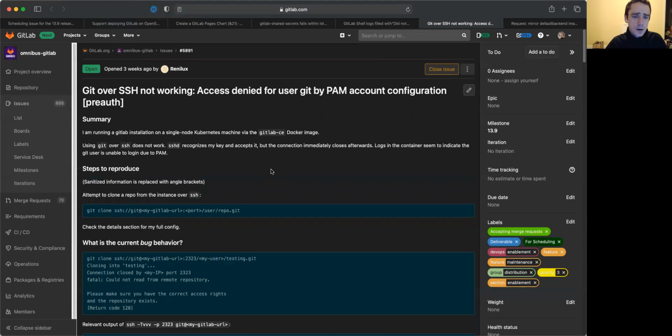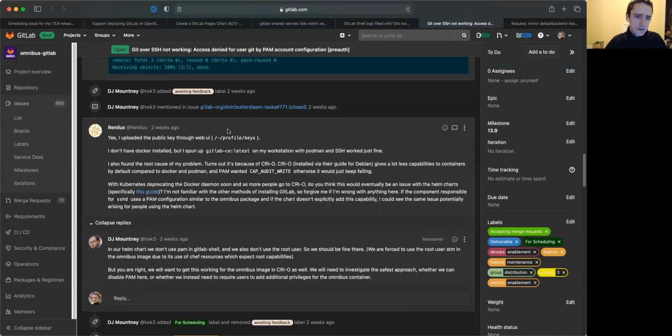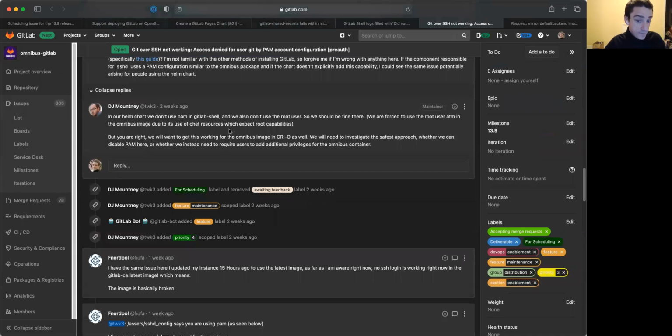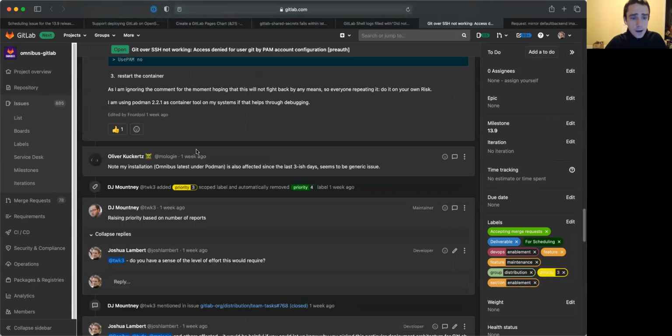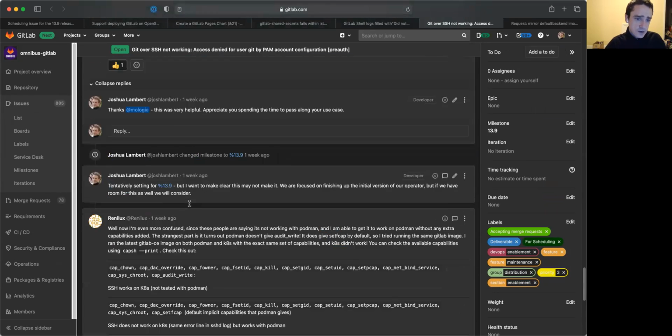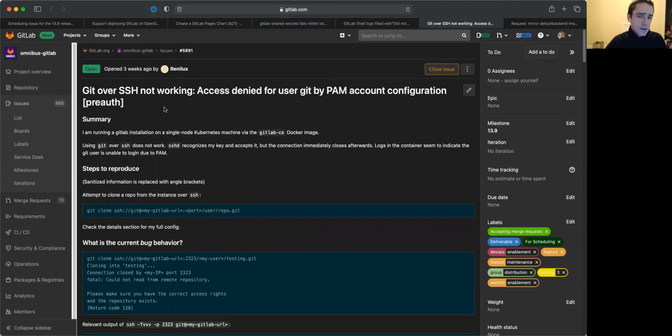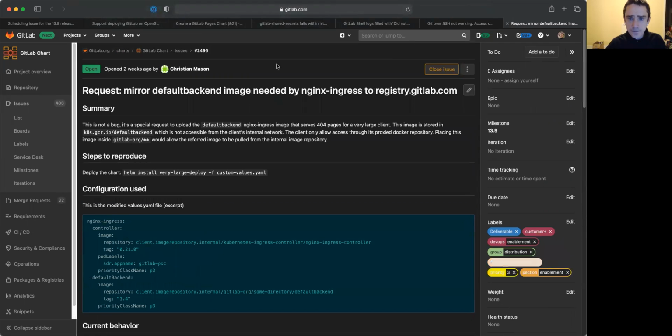And we're also working to address some negative behavior on the GitLab side, but we think it's due to some changes in how the Red Hat Podman service runs. It turns out we have quite a lot of folks using Podman to run containers. And for those folks who are using it, in the last few releases, they started to see some problems. There's a documented workaround in this issue, but we hope to not have folks required to do that, and it should just work. And so we're looking at ways to work around this issue with PAM.